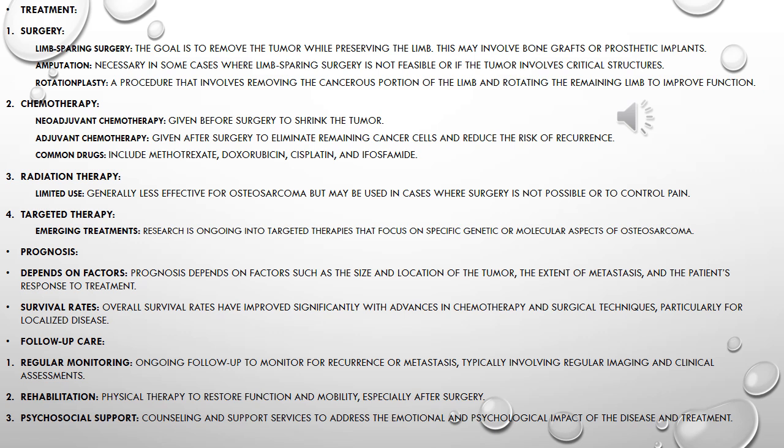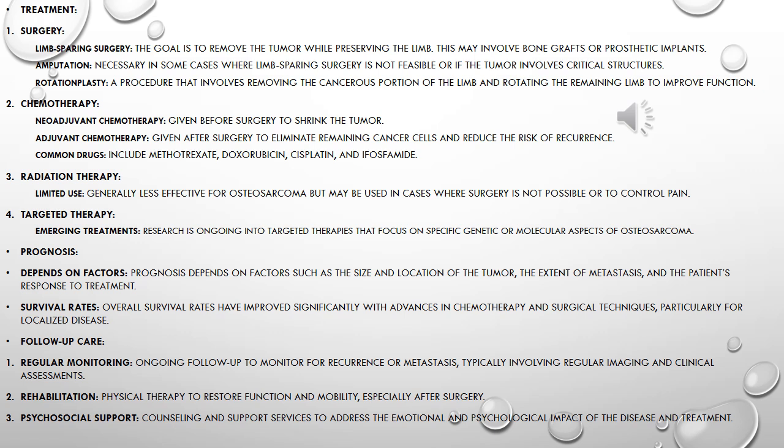Prognosis. Prognosis depends on factors such as the size and location of the tumor, the extent of metastasis, and the patient's response to treatment. Survival rates. Overall survival rates have improved significantly with advances in chemotherapy and surgical techniques, particularly for localized disease.